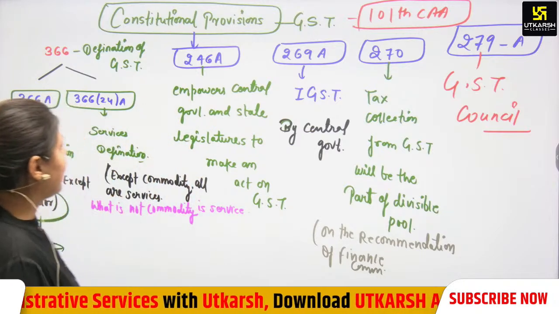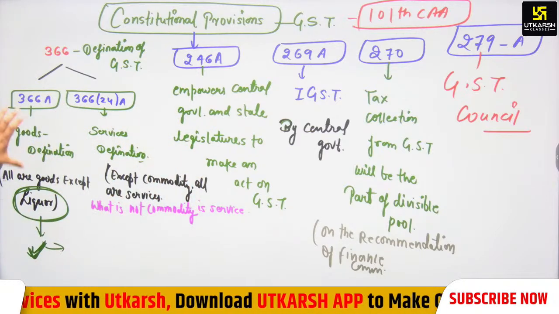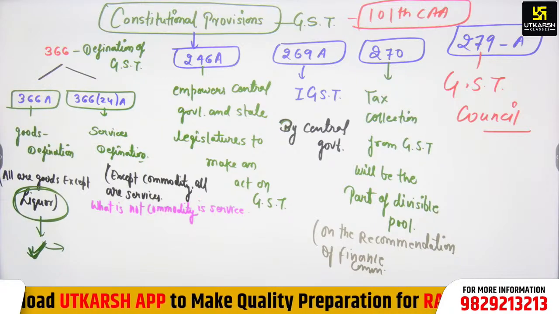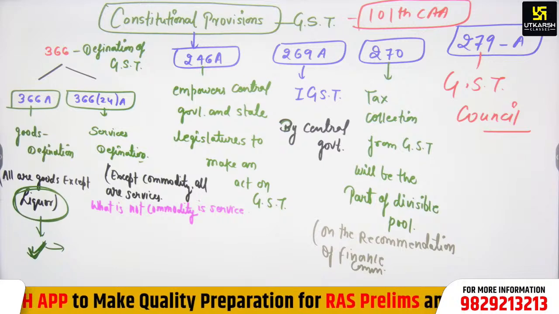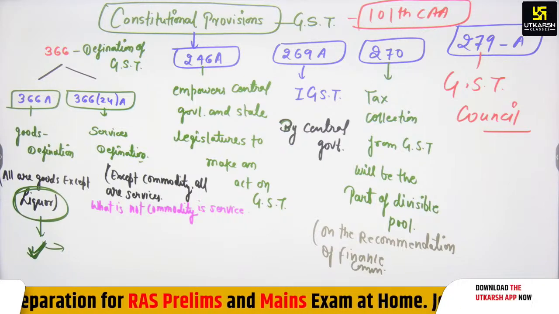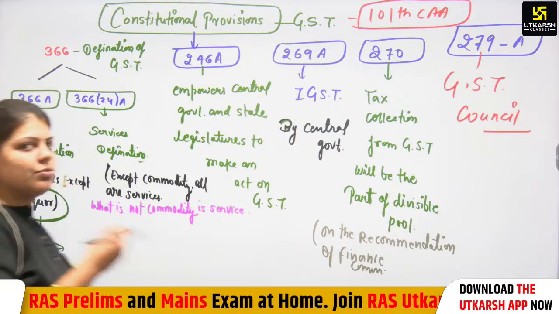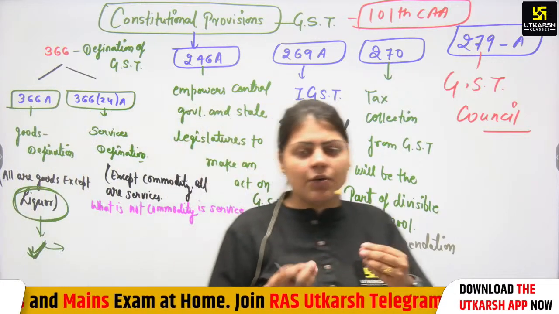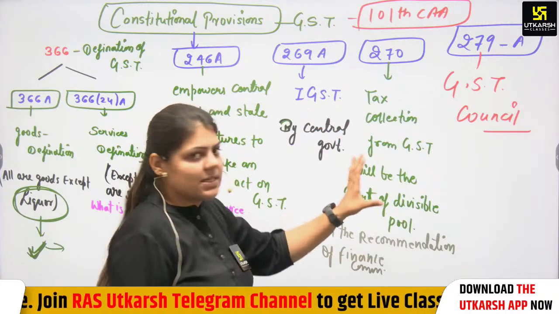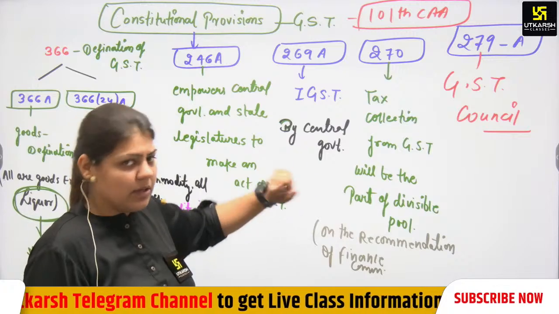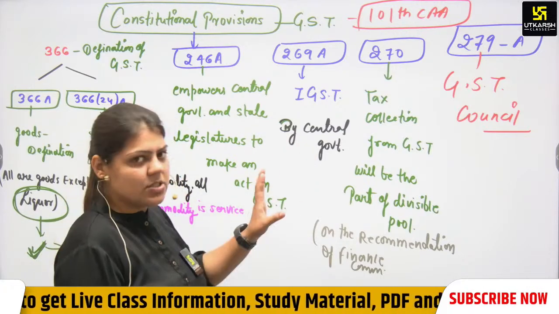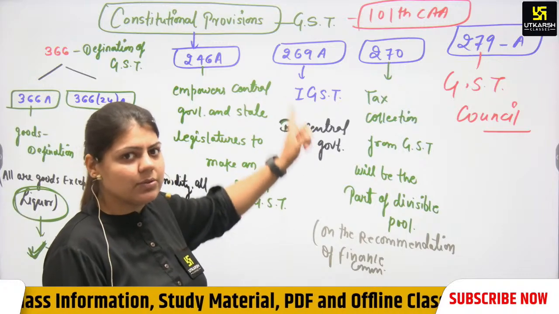Article 366(12A) defines goods, 366(26A) defines services, and 246A empowers the central government as well as the state legislature to make an act on GST. Then 269A talks about IGST, interstate GST, which is imposed by the central government, not the state government. If an IGST issue comes, it is empowered to the central government.